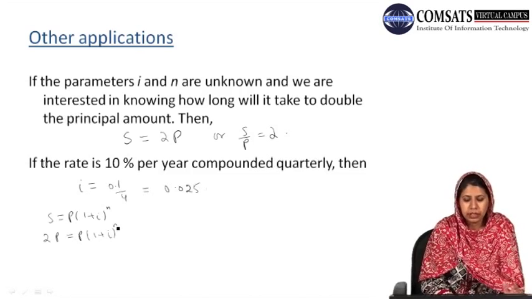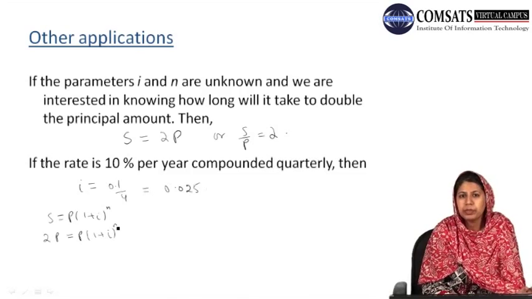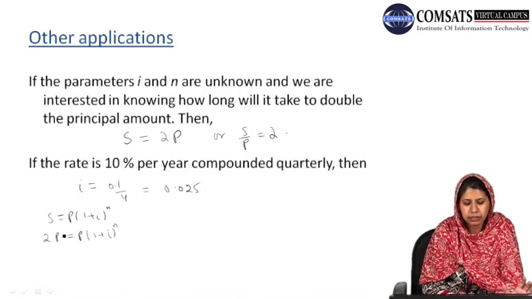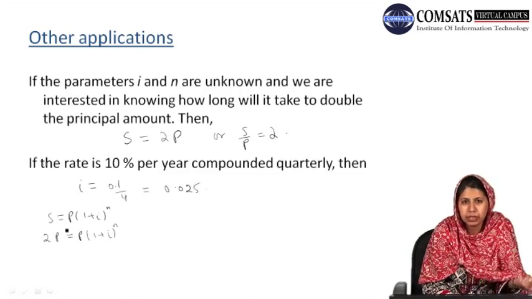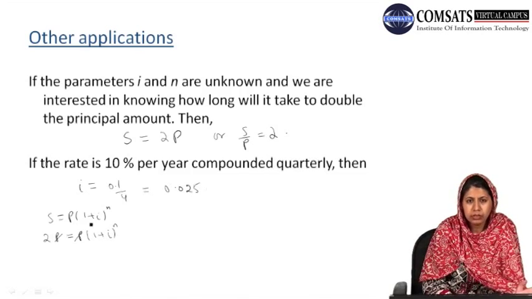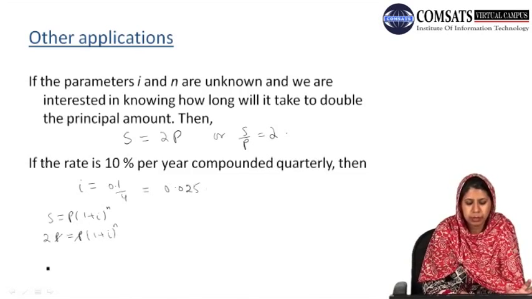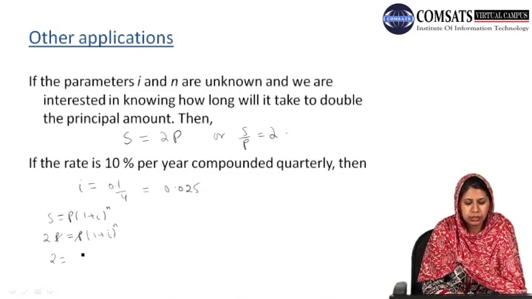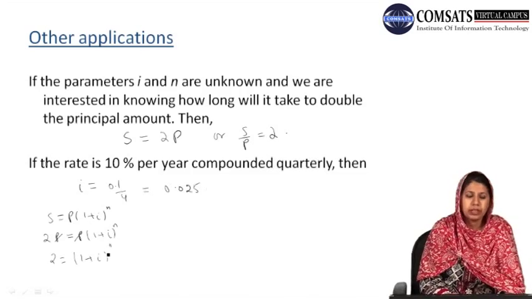Here we don't know the exact value of the principal amount, but by looking at our equation, since the principal amount will be a non-zero positive value, we can cancel it out, or divide both sides by P. We are left with 2 = (1 + i)^n.